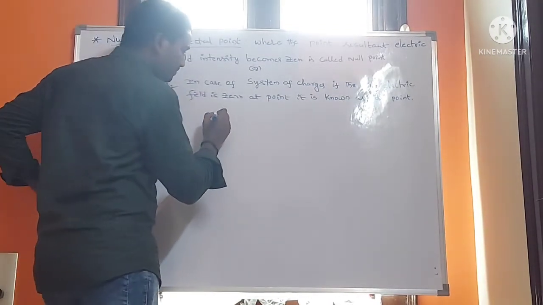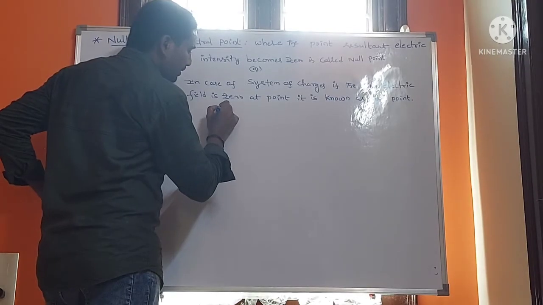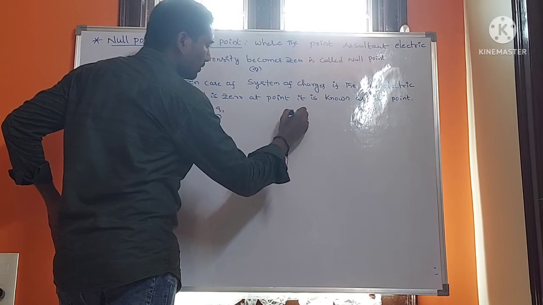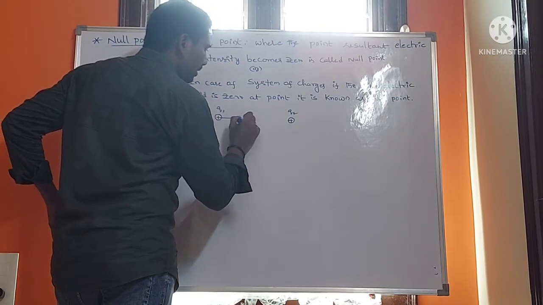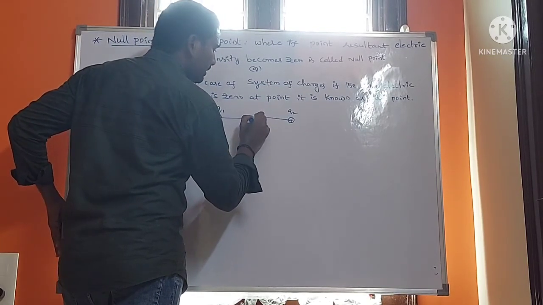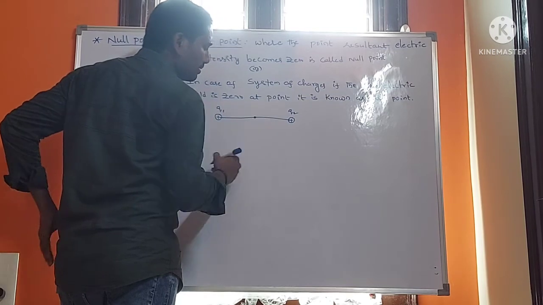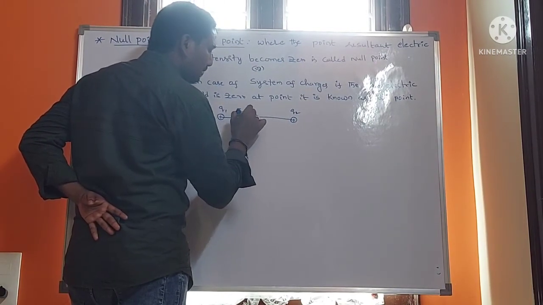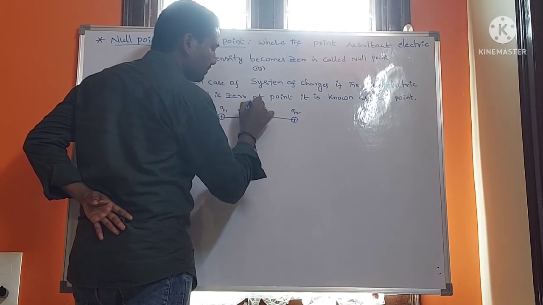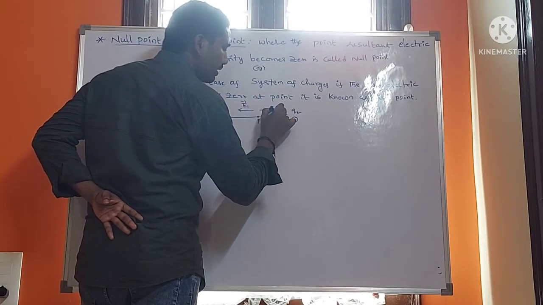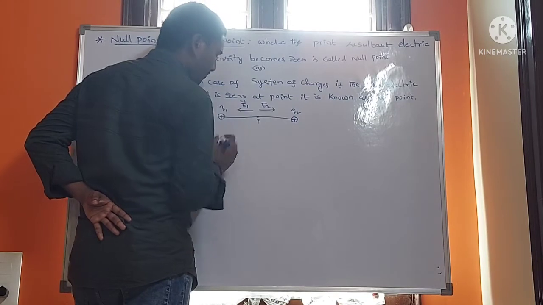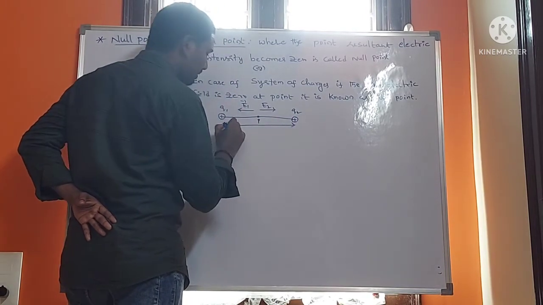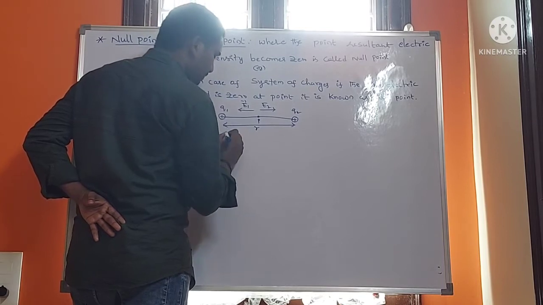Here for example, this is q1, and here is also a positive charge q2. On the line joining the two charges, where the repulsion starts, this is a point P. Here the electrical field is E1, and this is also an electrical field E2. The two charges are separated by a distance r.